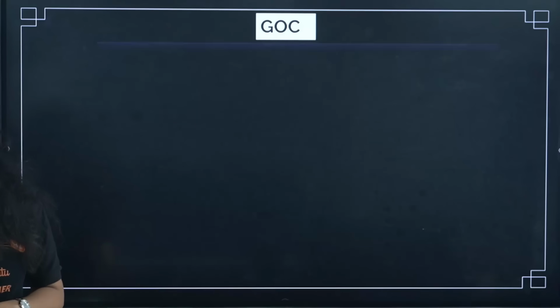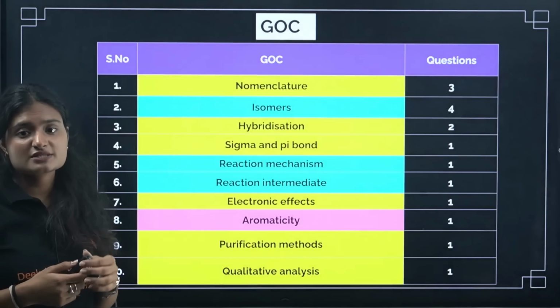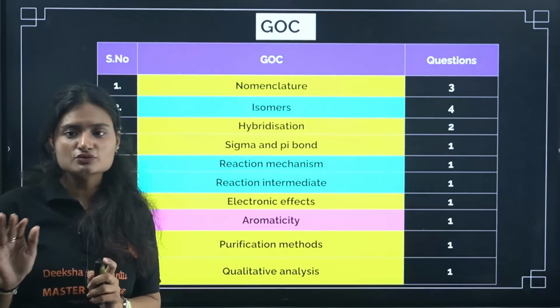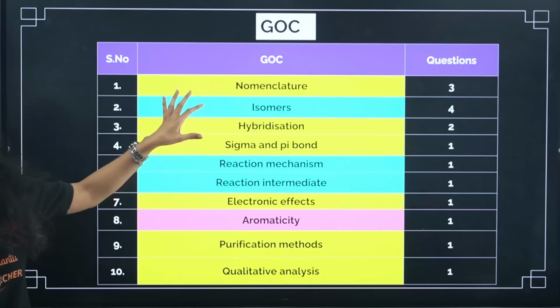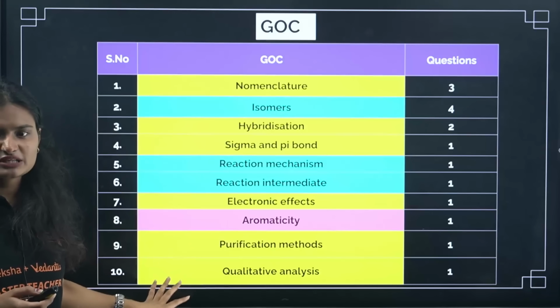Next is GOC. From GOC, you have major questions coming from isomers. What kind of isomerisms are there? So learn those, remember all of those. Okay, straight questions were from isomerism and nomenclature. 2-3 questions were from nomenclature. The rest, 1-1 questions have been asked from each topic.